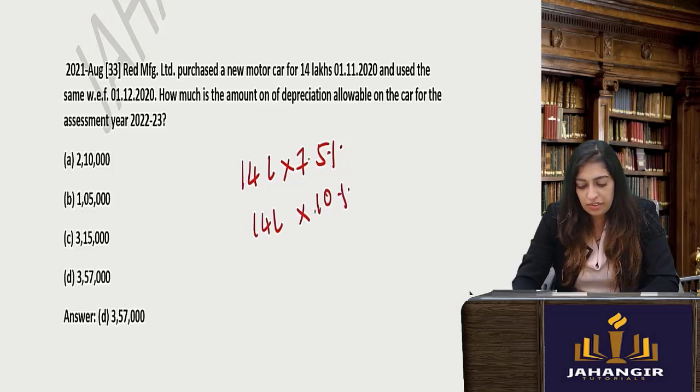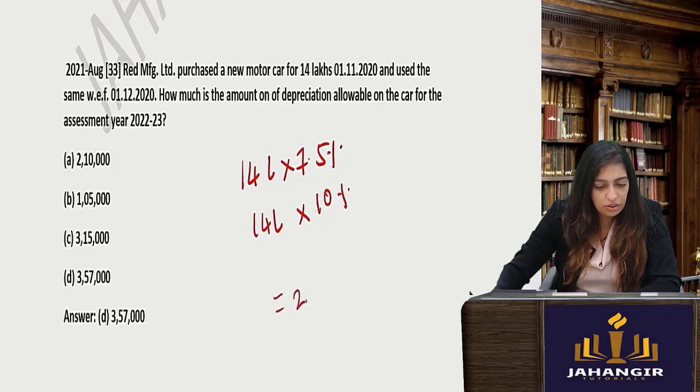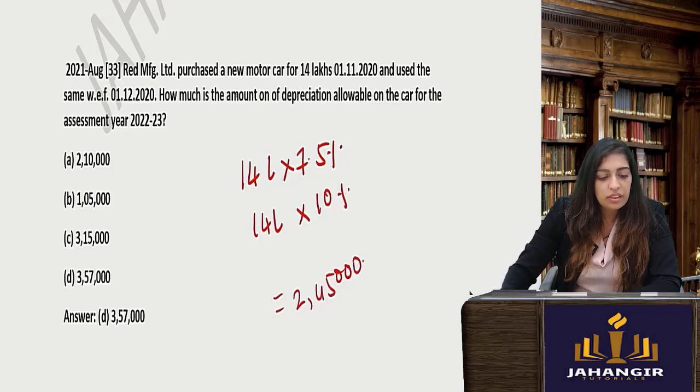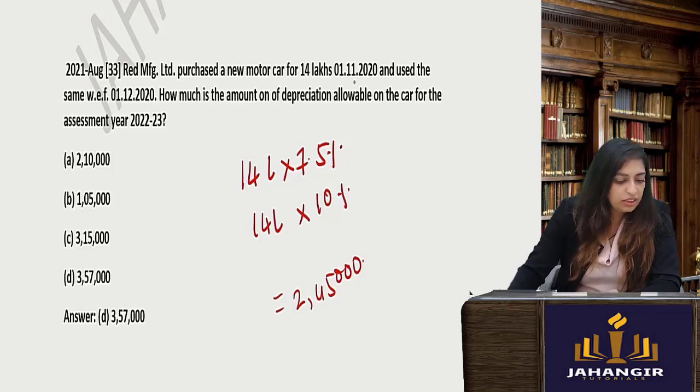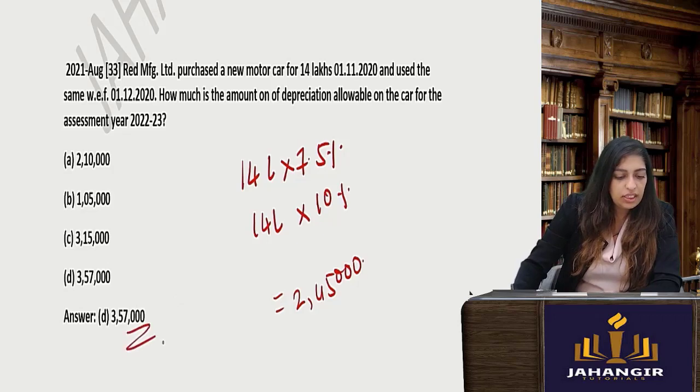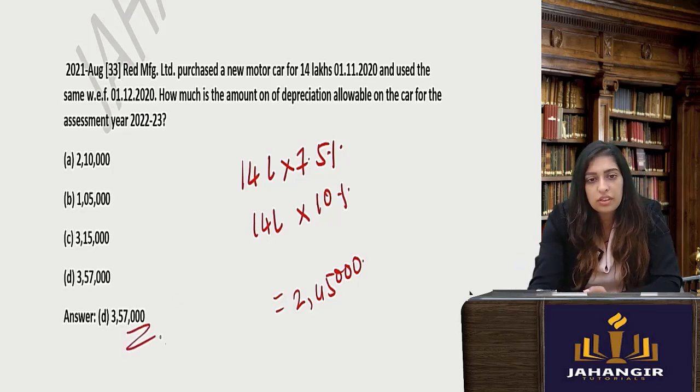So basically I'll get 14 into 17.5%, 2,45,000 is what I can claim. But there is no answer like that, so there is an issue with the question.